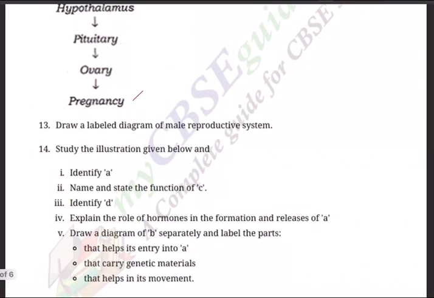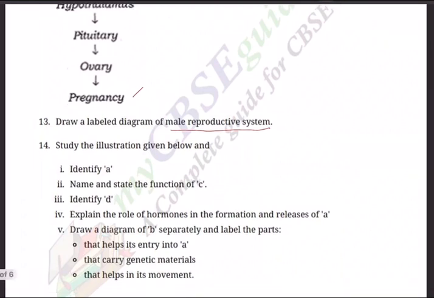Question 13. Draw a labeled diagram of the male reproductive system. Of course, this is a straight question. That's why I said the importance of diagrams. You need to practice both male reproductive, female reproductive, as well as the flow chart of menstruation. Okay, all the 29 days, that flow chart you have to practice.